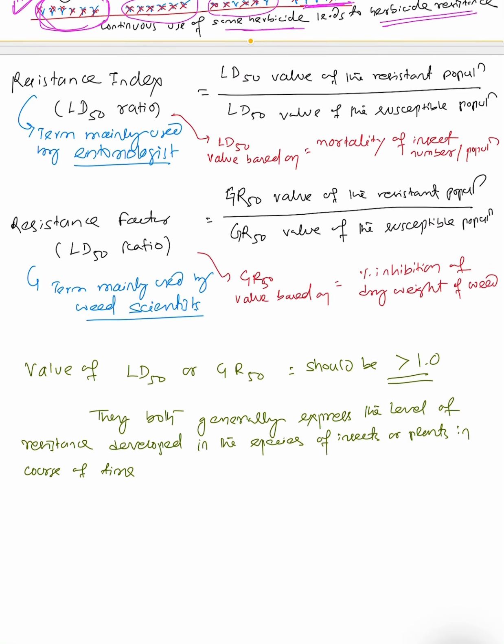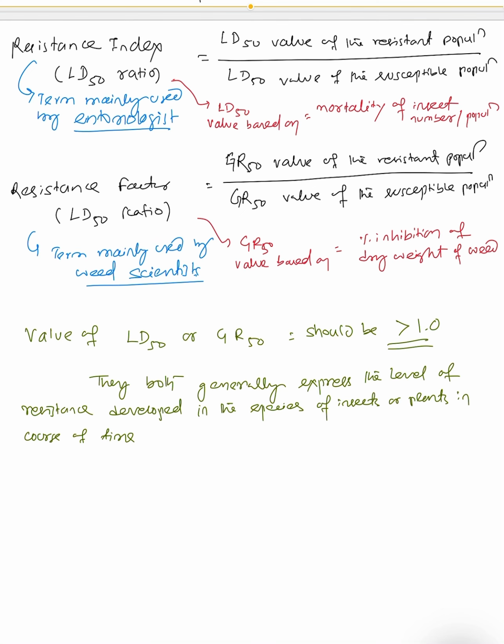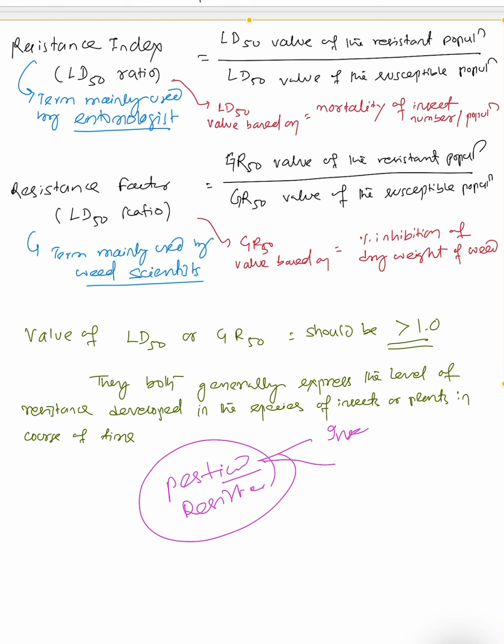There will be two indicators normally with respect to pest resistance, that is, resistance against pesticides. Pesticides are classified into insecticides and herbicides. So there will be two terms: one is the resistance index and another is the resistance factor. The resistance index is based on LD50, that is, lethal dose.